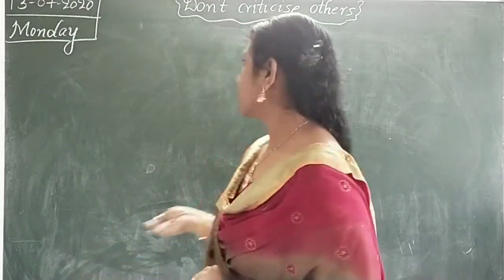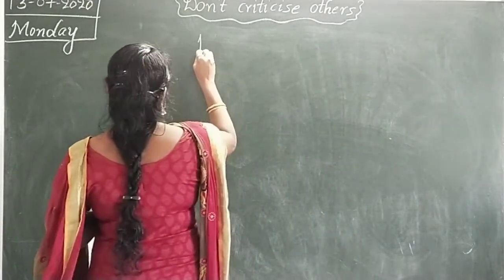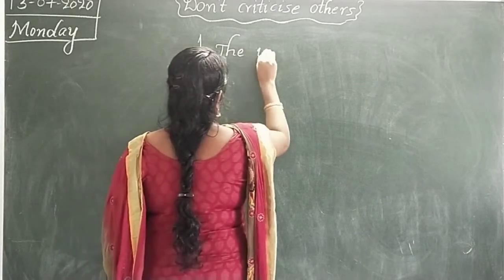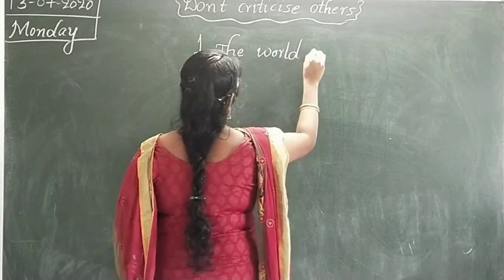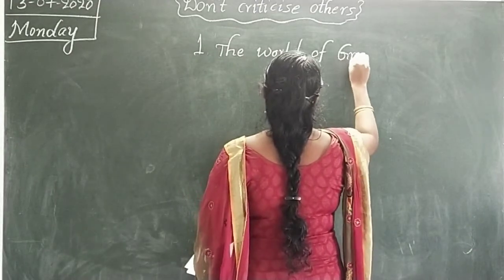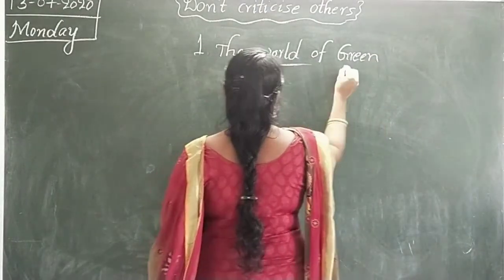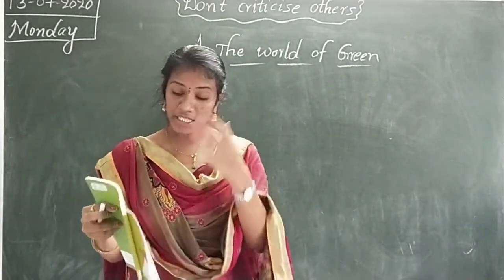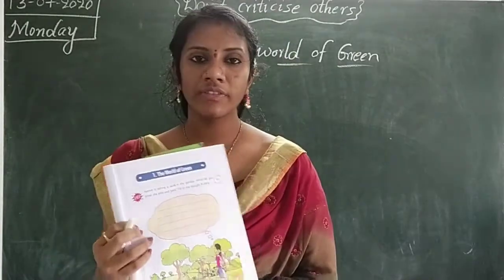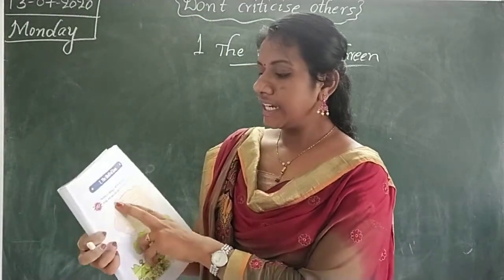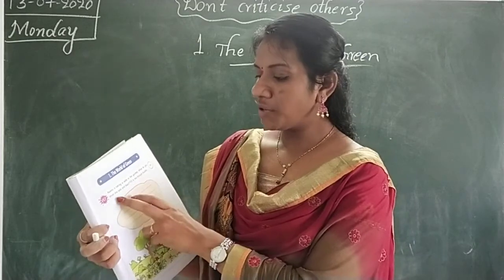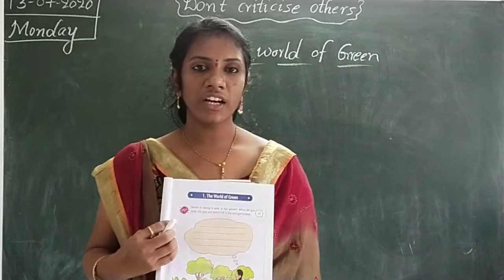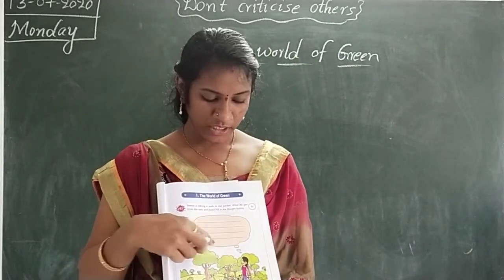Okay, children. So the world of green is our first chapter. And here, see, in this activity 1.1 they have given: Nina is taking a walk in the garden, and what do you think she is feeling? Fill in the thought bubble. Here, see, they have given one thought bubble.